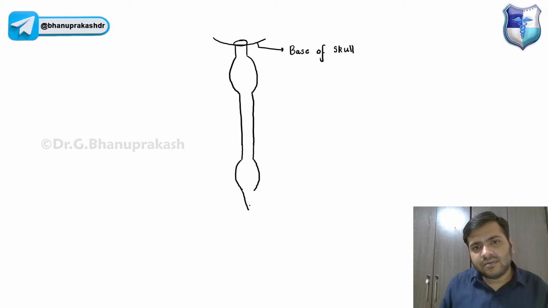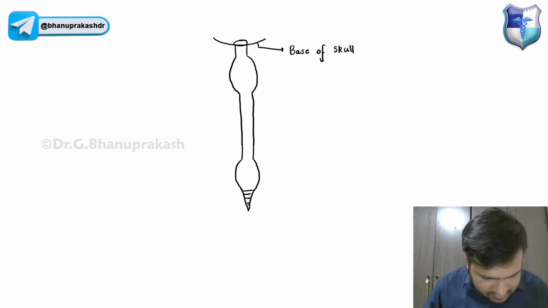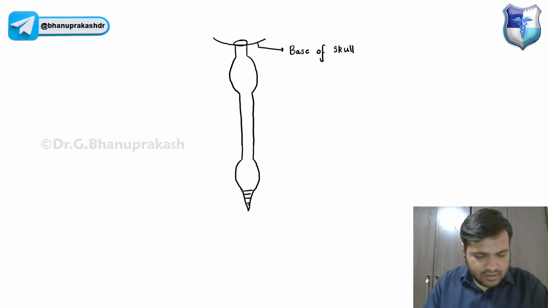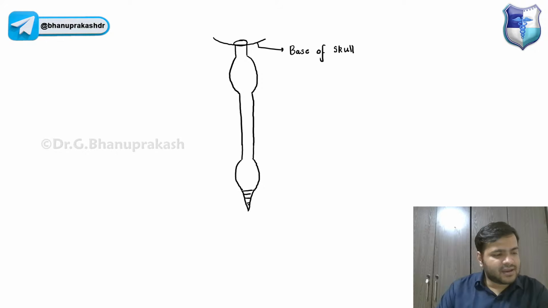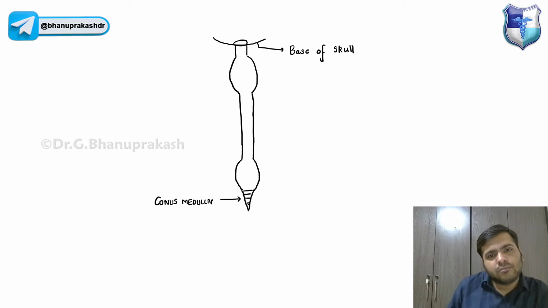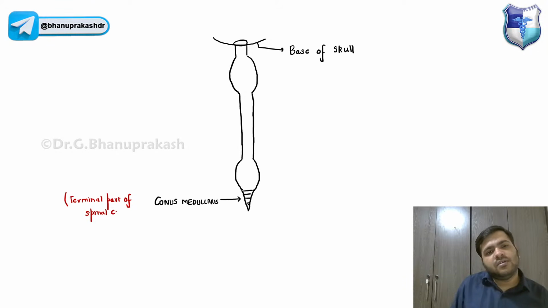And remember, it ends at the terminal part of the spinal cord. The terminal part of the spinal cord is called the conus medullaris.